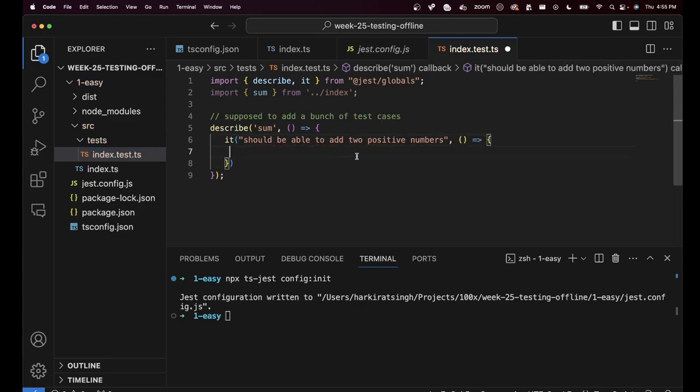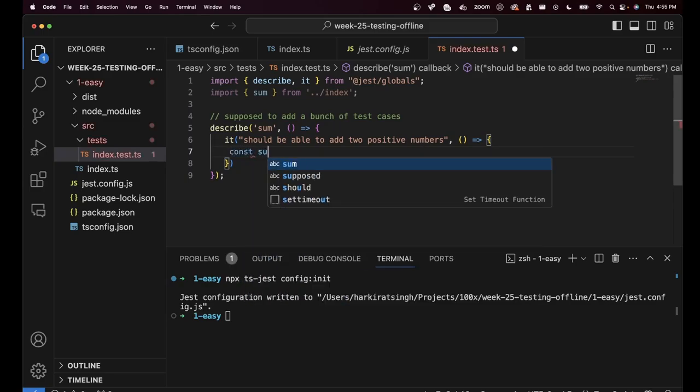You usually write tests that cover a bunch of use cases. For example, what if sum works for positive numbers but doesn't work for negative numbers? What if sum doesn't work for two zeros if you try to add two zeros? So you try to cover as many edge cases as possible over here. So the first test that I'm writing is I'm testing whether or not the sum function is doing the right thing for two positive numbers.